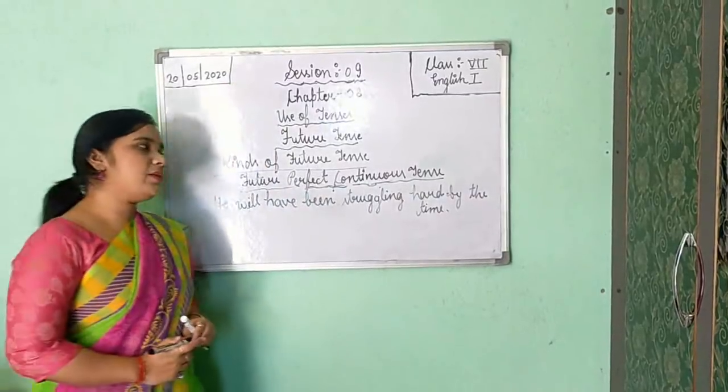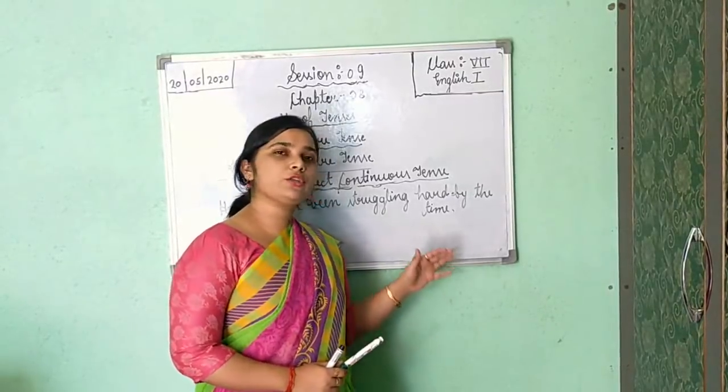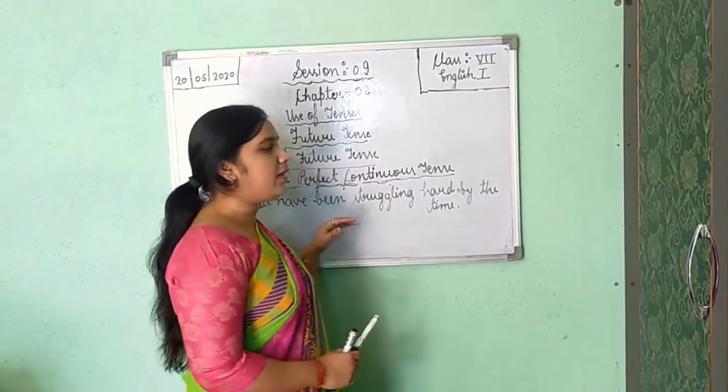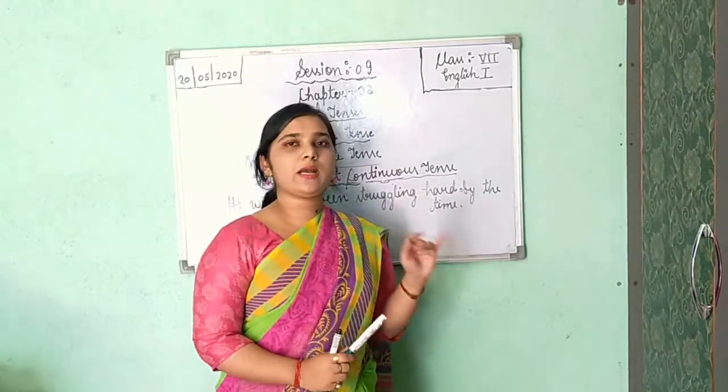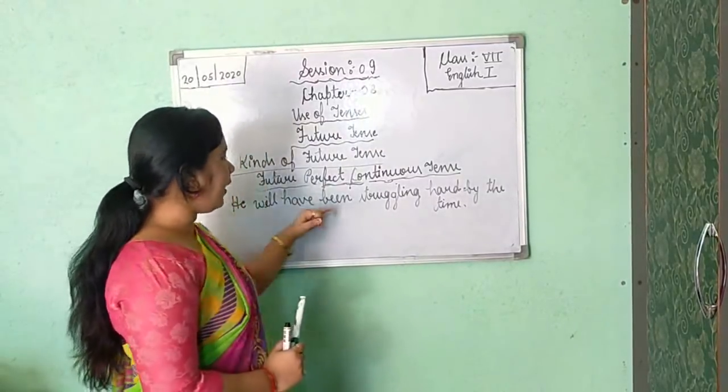He will have been struggling hard by the time. Again by the time is there. It is not showing certainty till what period of time he will continue his work. But it may continue for some time in the future. It is showing here. So will have been.